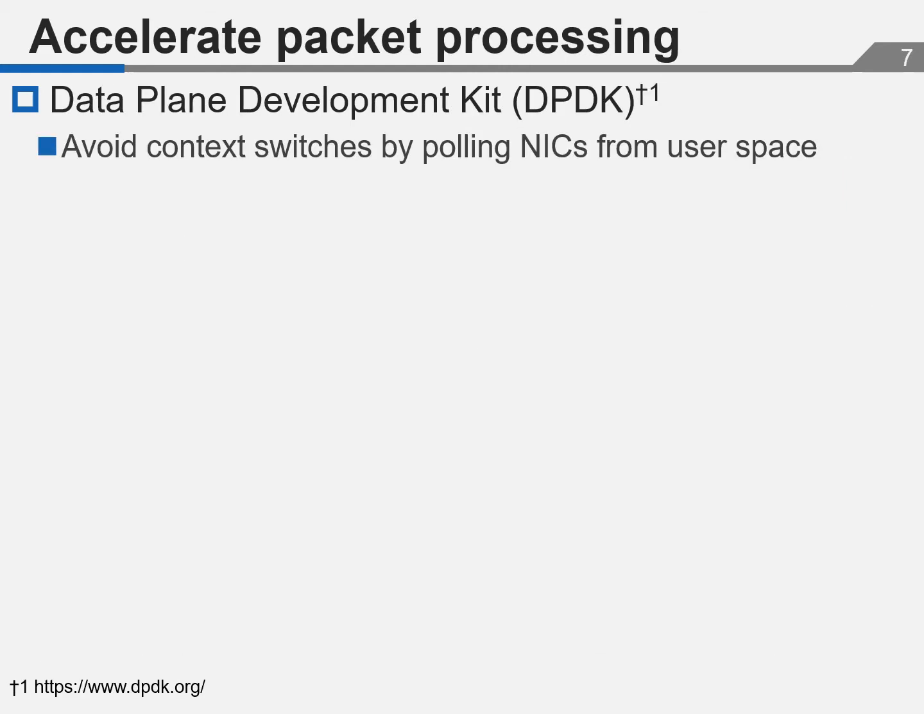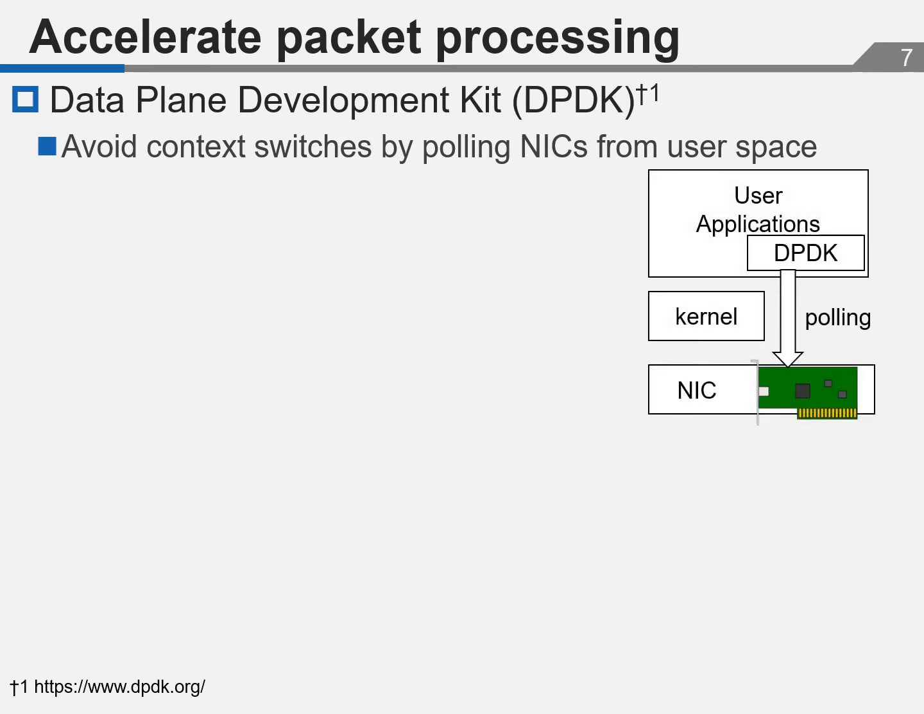Packet processing can be accelerated by using DPDK. DPDK is a fast packet processing framework developed by Intel. DPDK polls for packet arrival, which decreases the interruption overhead, and packets bypass the kernel, which decreases context switches. These features enable fast packet processing.